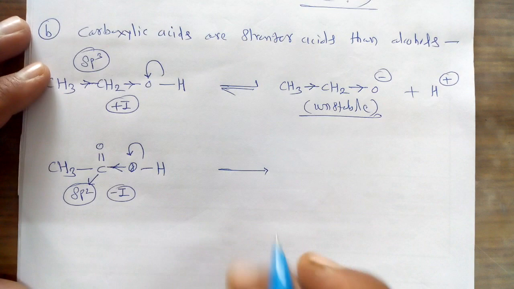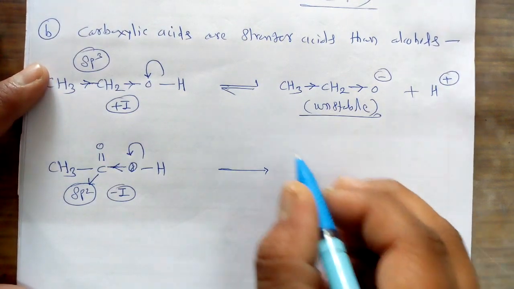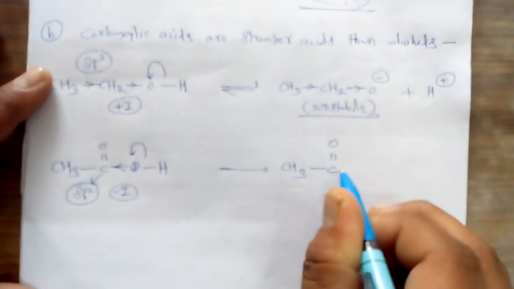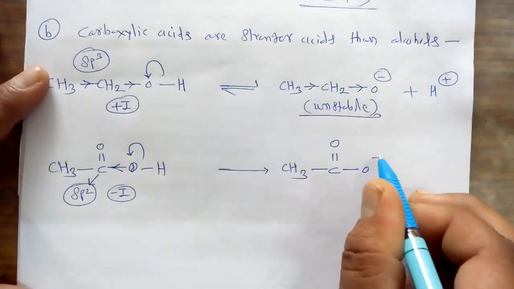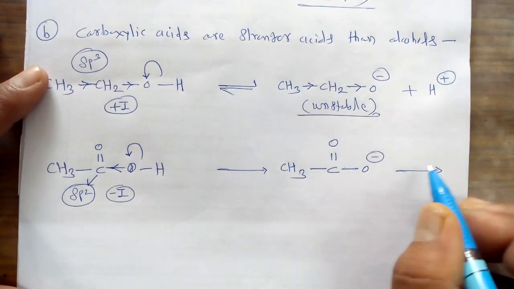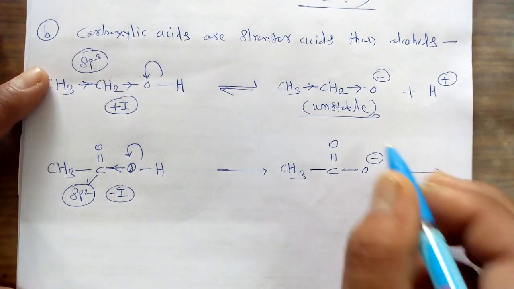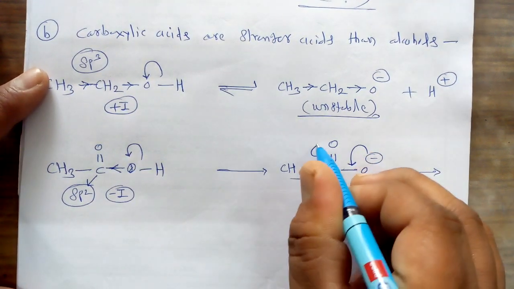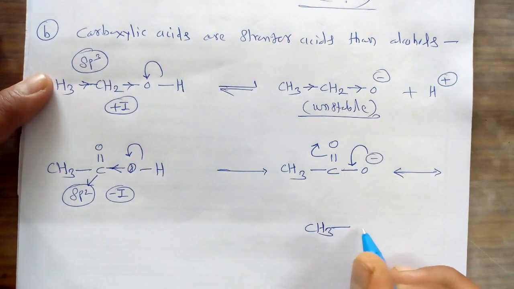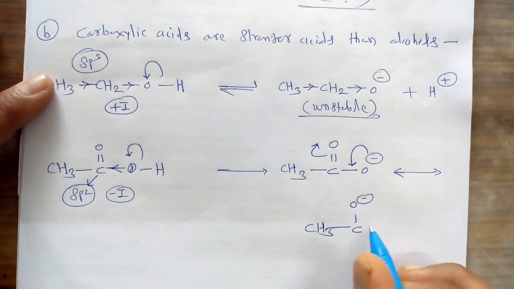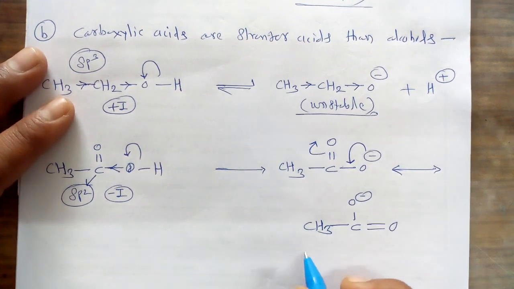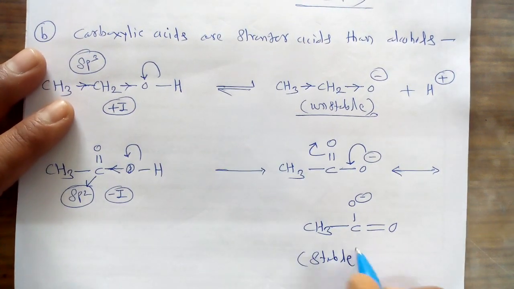While in the second case, acetate ion is formed as a conjugate base. It is CH3C(=O)-O minus. This is the first structure of this acetate ion. This structure may get converted into the second resonating structure, as this O minus moves, at the same time this double bond becomes single bond, and we get another structure, CH3C(-O minus)=O. So you can say that this conjugate base is a stable one.